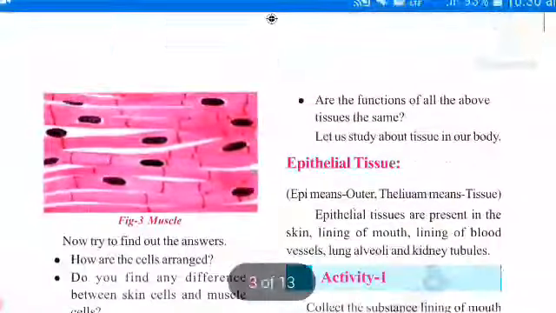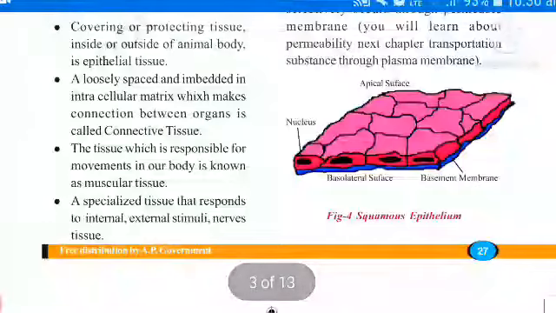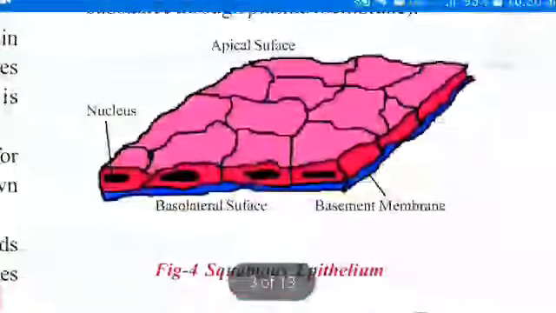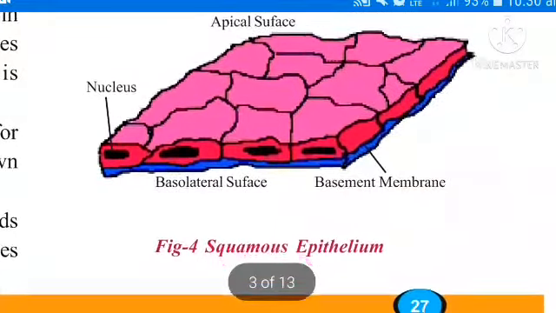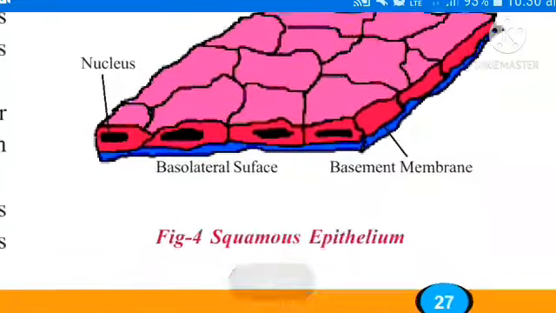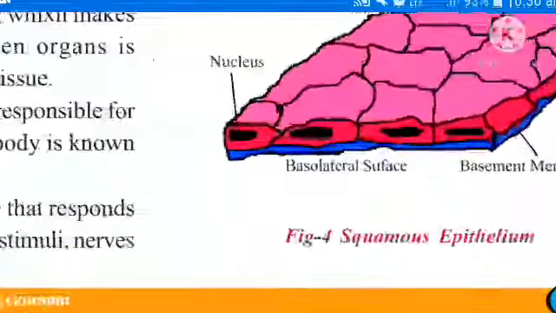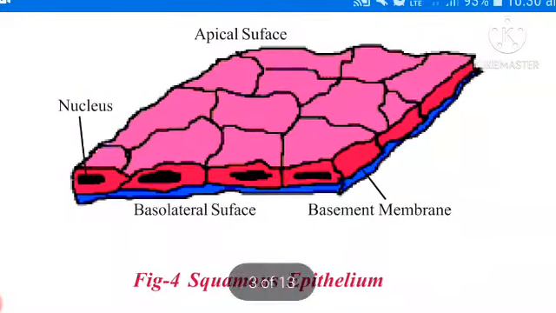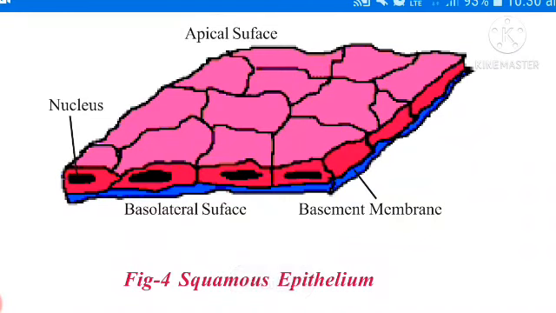There are 3 kinds of epithelial tissue. In that, first one is, observe here, squamous epithelium.